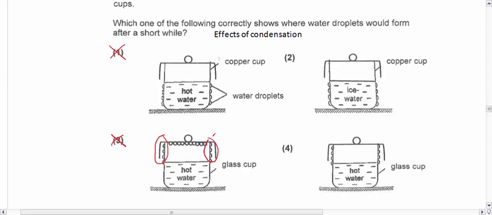So 3 is wrong. Now 2 is the one that is correct, because if you look here, my water droplets are on the outside and this is ice water. Okay, this is wrong as well, because for hot water, the water droplets should be on the inside. So that's why your answer is 2.